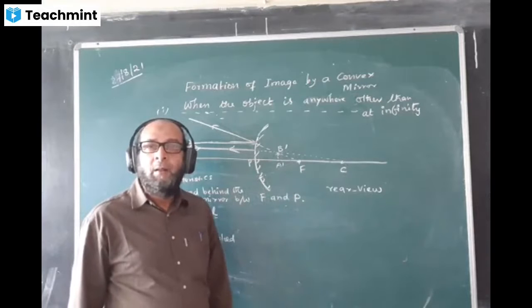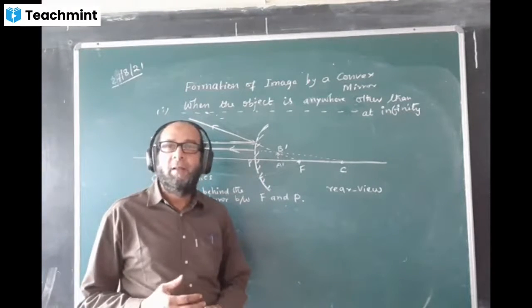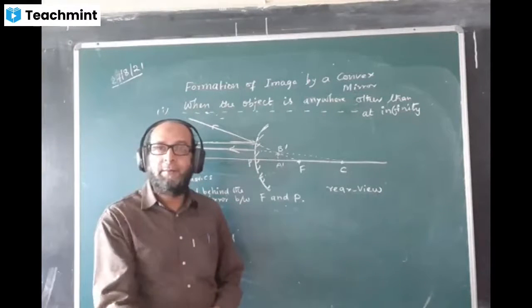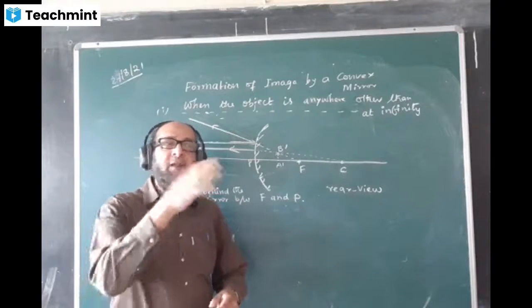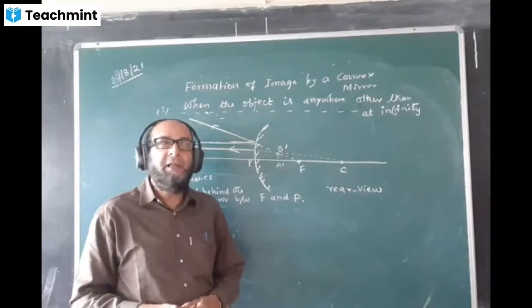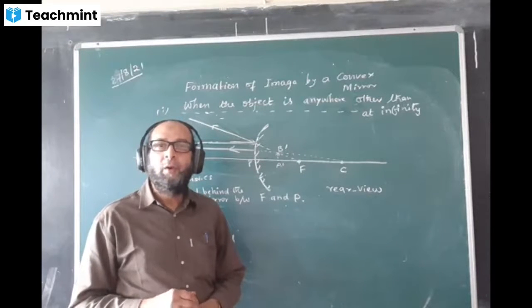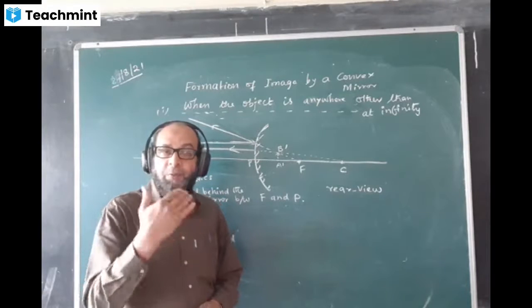Okay, now one question, just think and answer. You are given three kinds of mirror. One is a plane mirror, one is a concave mirror, and one is a convex mirror. How will you distinguish between them?